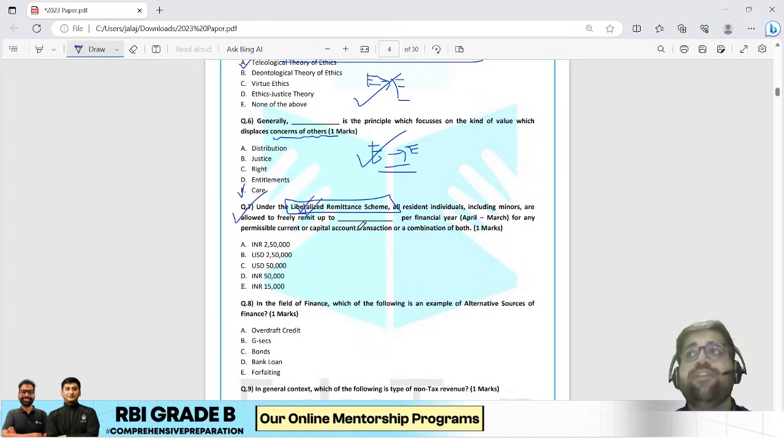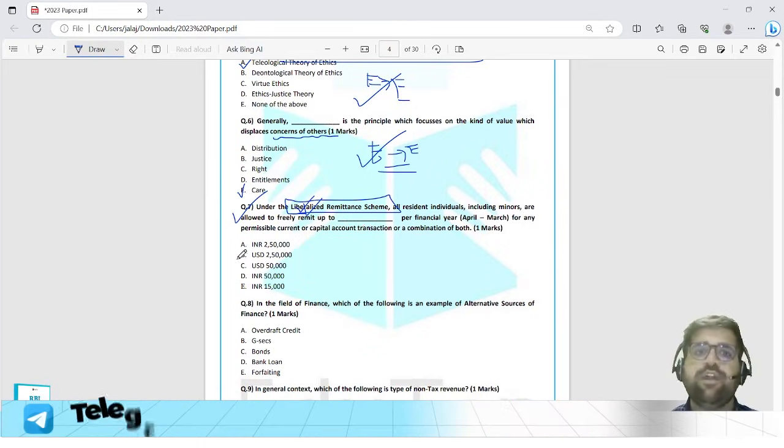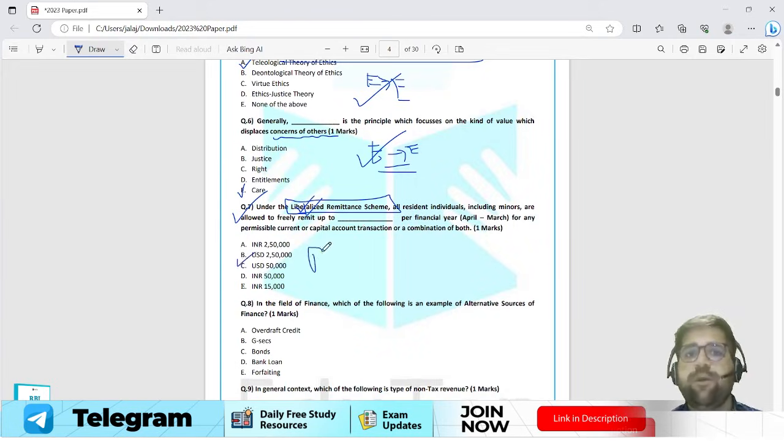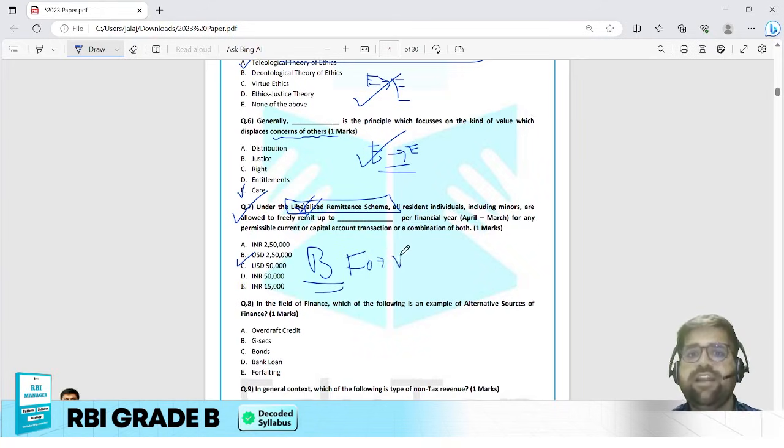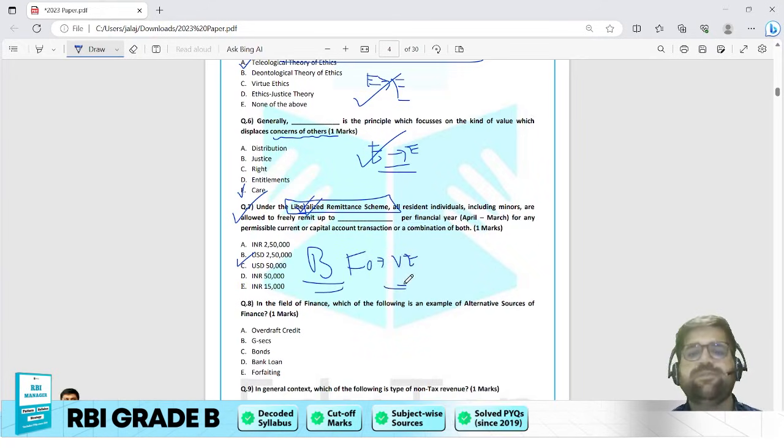Will it be 2,50,000 rupees or $2,50,000? It will be 2,50,000 USD. So the answer will be option B. Again, this chapter is your forex. Again a very easy question because we have covered this multiple times.